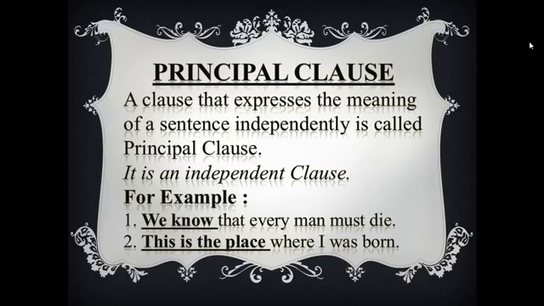Then the second example is, this is the place where I was born. This is the place. This clause is a principal clause because it is self-sufficient. When we say "this is the place," we realize, yes, this is the place. The meaning is clear to us. So in the sentence "This is the place where I was born," the clause "this is the place" is a principal clause.